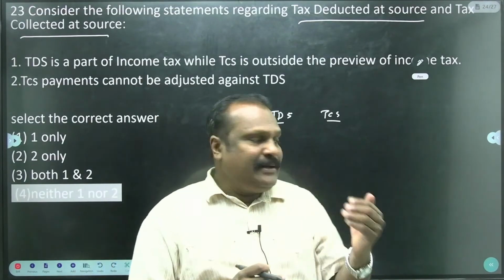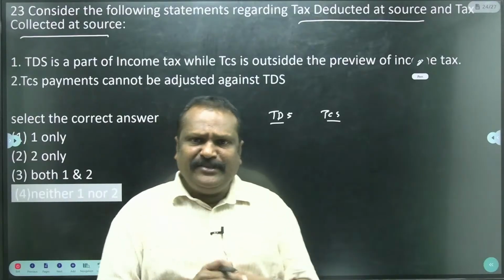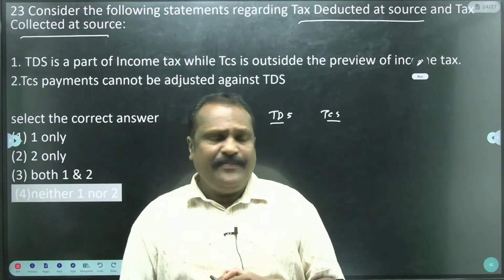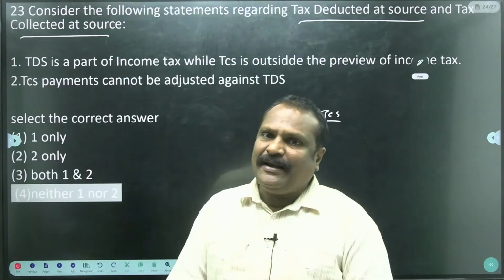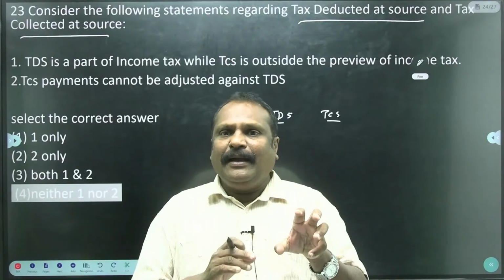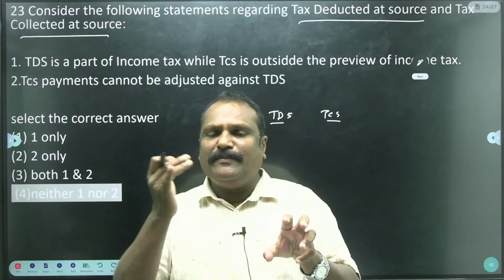And TCS is there; TDS means 10% is deducted. Okay, and TCS, tax collection at source, means the seller collects the tax from the buyer.